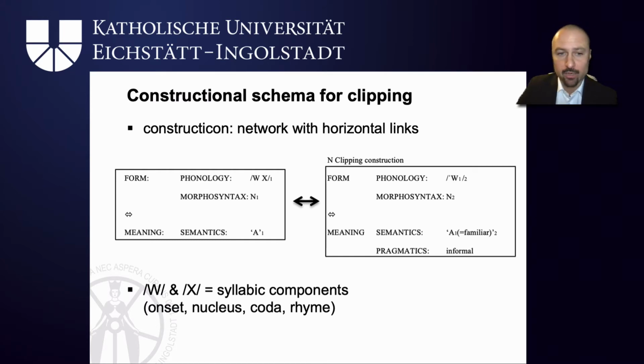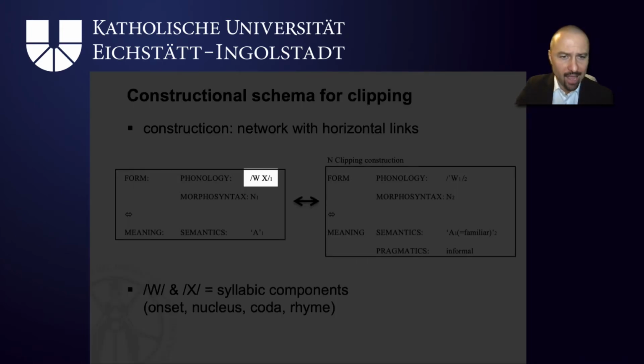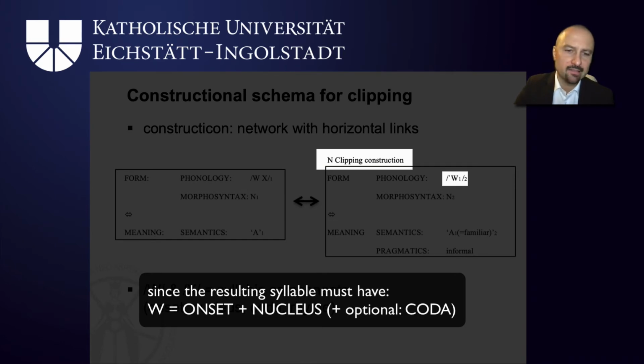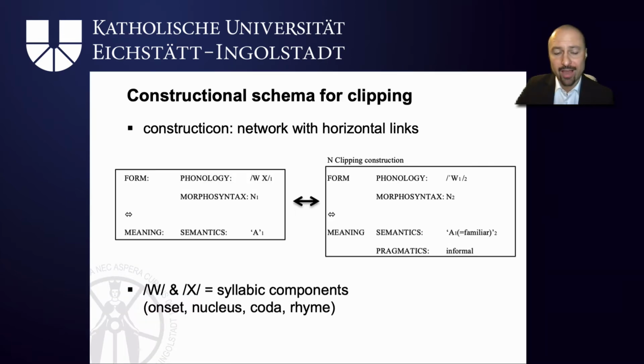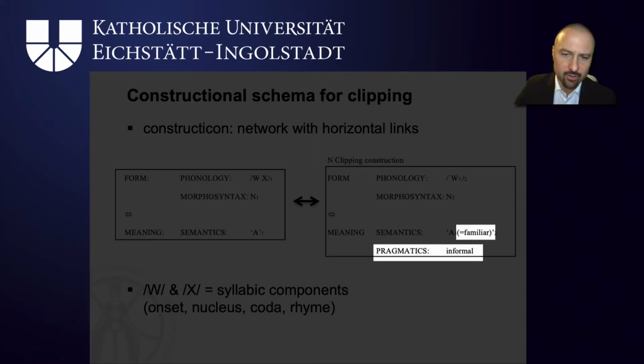Again, we can use our constructional network to indicate this. So we've got a word which has syllable elements W and X in capital letters, and the clipped construction only has the W, and that, because it must be a syllable, will include the onset and the nucleus. On top of that, one additional piece of information that the clipped construction has is that it is used in informal situations. It's a term for familiarity with a concept.